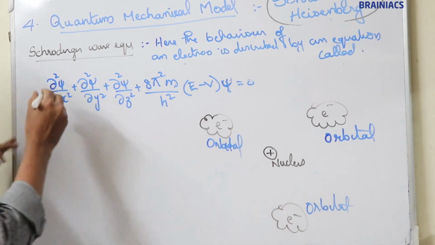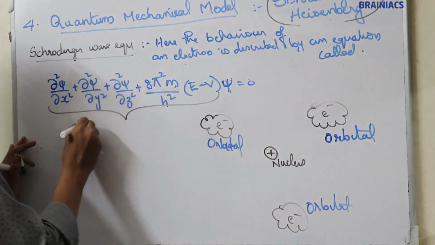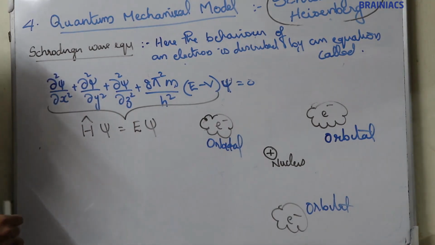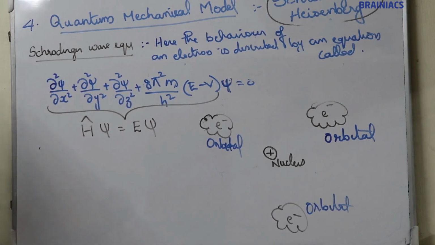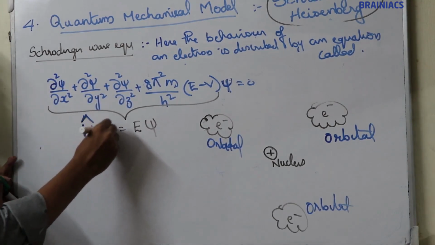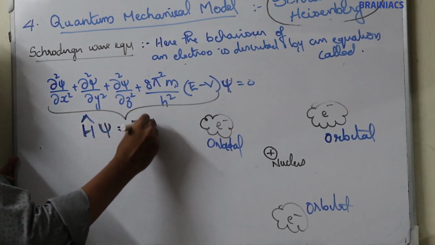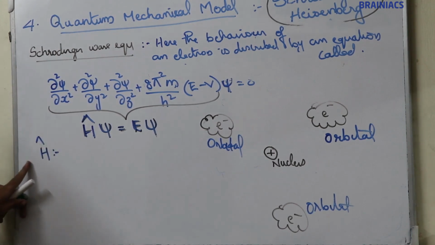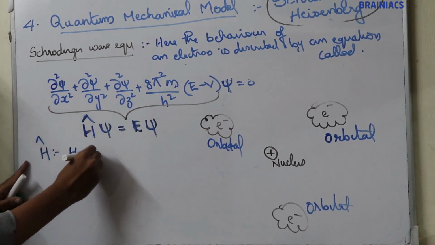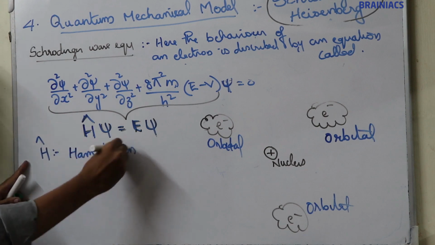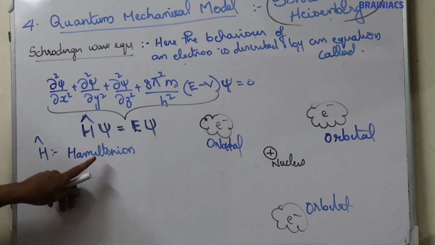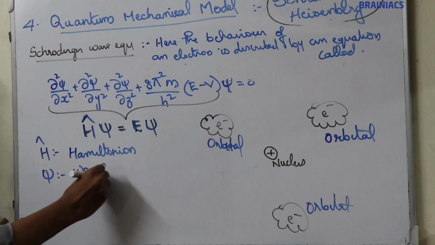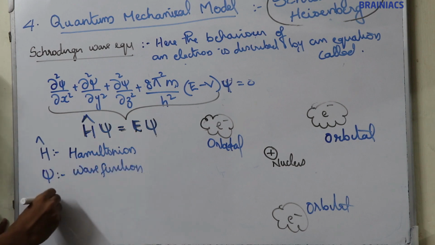The short form of this equation is H cap psi is equal to E psi. This is the short form of this equation. H cap is known as Hamiltonian, psi is wave function, and E is energy.